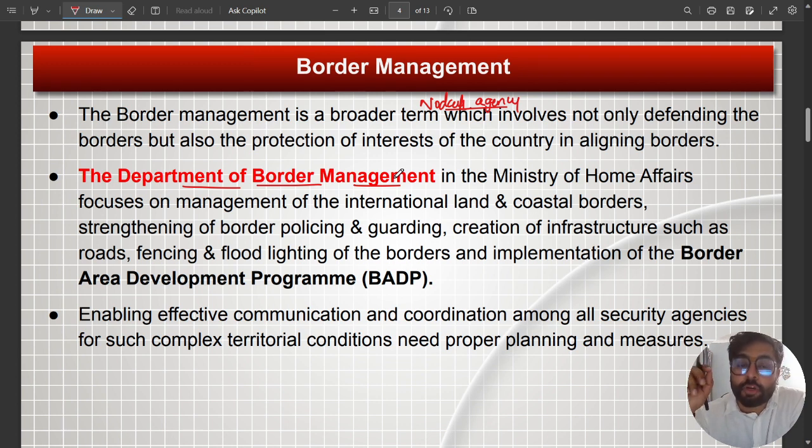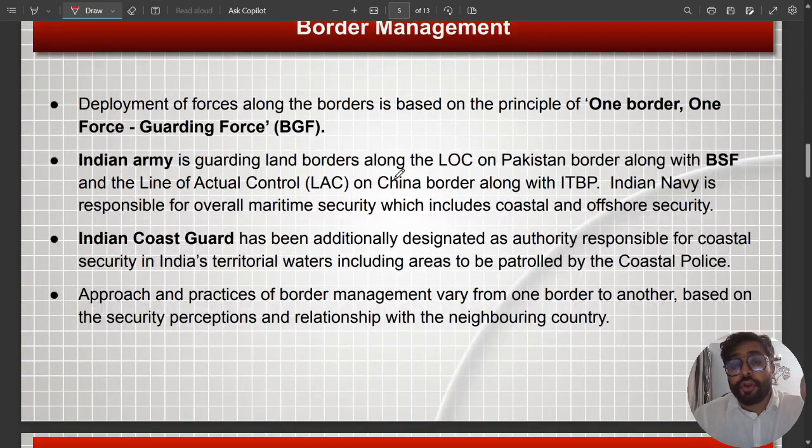Then strengthening of border policing, guarding, creation of infrastructure, roads, fencing, floodlights, all these things come under the Border Area Development Program. This enables effective communication and coordination among all security agencies for such territorial conditions, which need proper planning and measures. So this Border Area Development Program is the holistic program that looks after the whole set of border management in the country.